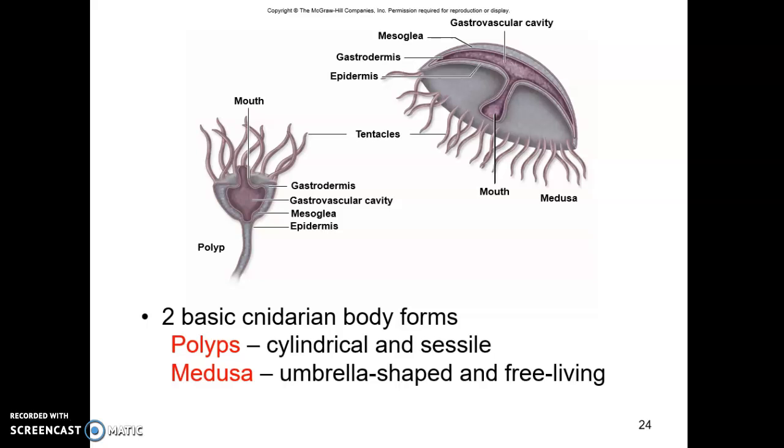Here we can see the two basic cnidarian body forms, polyp and medusa. Polyps are cylindrical with tentacles pointing up. These are sessile for the most part. If they're solitary, they are attached to a substrate, but there are colonial polyps which move around together. The other basic body form is the medusa. This is an umbrella-shaped body with tentacles pointing down. These are motile. They are able to swim around and be free-living.